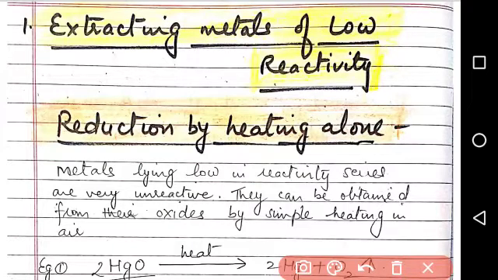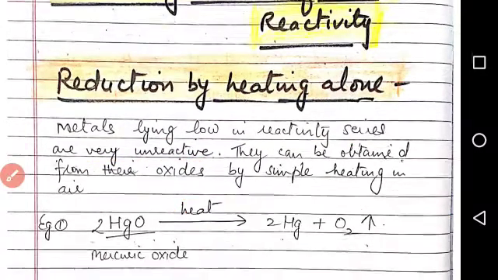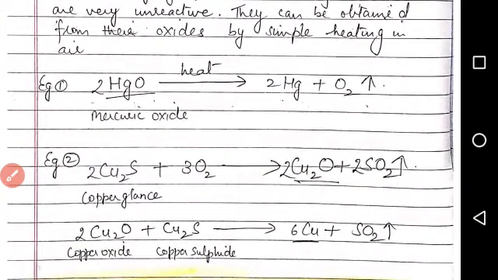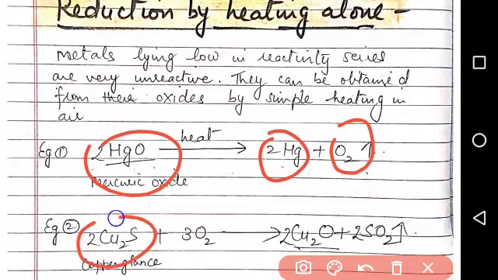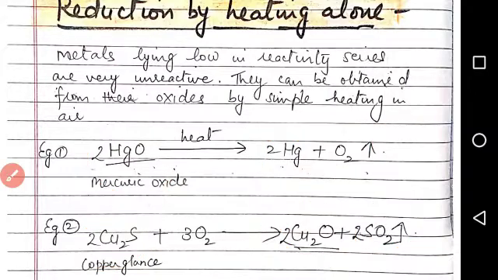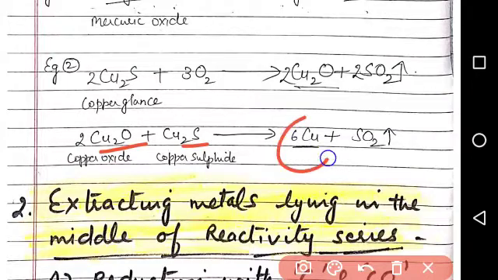Reduction by heating alone. So the metals lying low in the reactivity series are very unreactive, like silver, gold, copper, platinum, etc. Their oxides can be simply heated to change into the respective metal. For example, by simple heating method, we can convert HgO into Hg plus O2, Cu2S into Cu2O plus SO2. So these are non-reactive metals. By simply heating them, they get converted into metal. Cu2O plus Cu2S gives Cu.